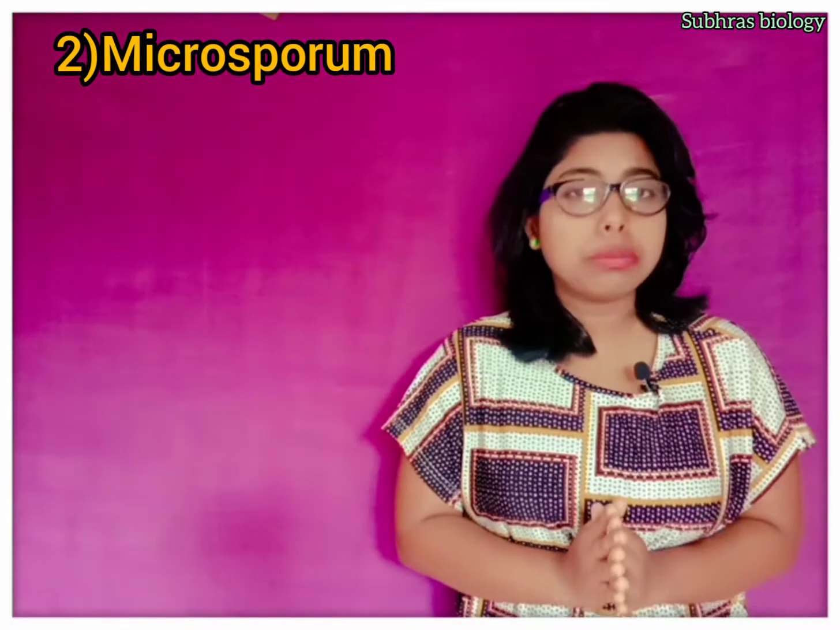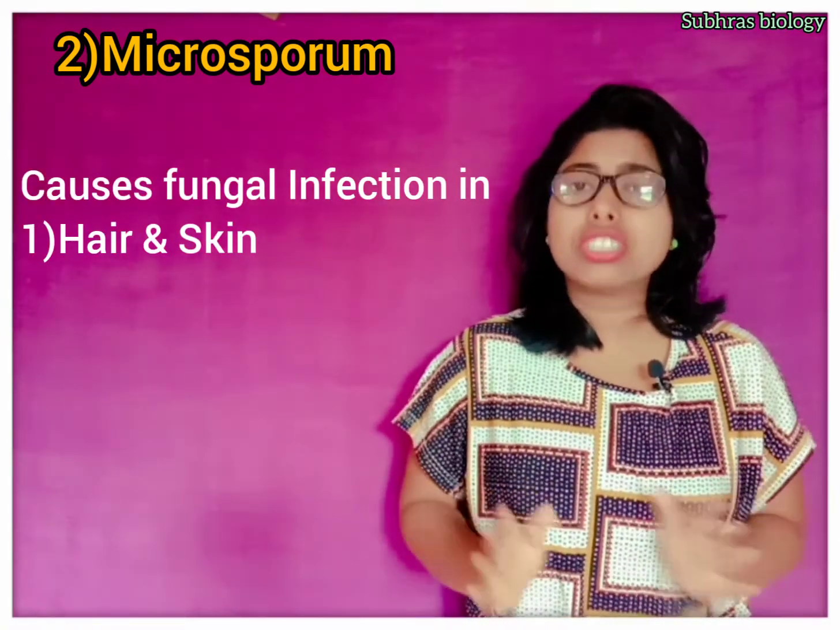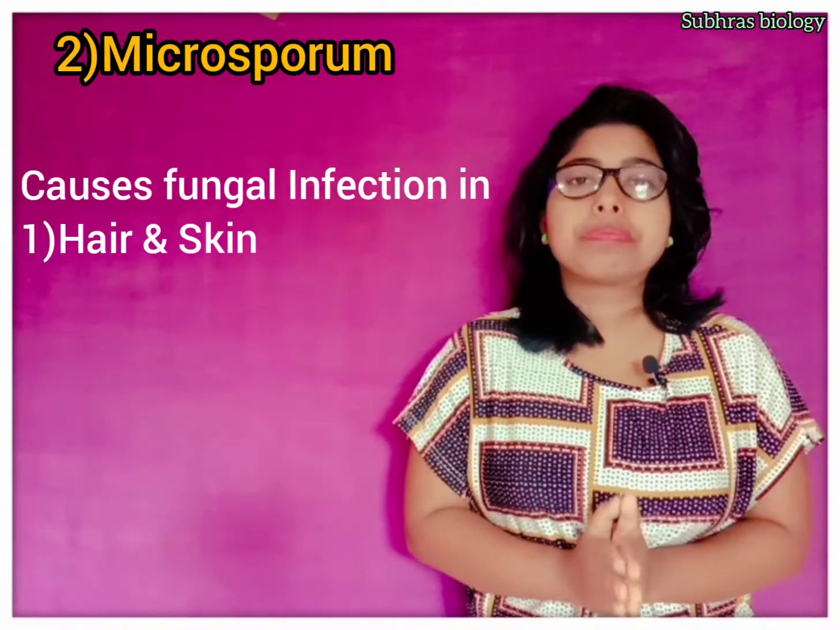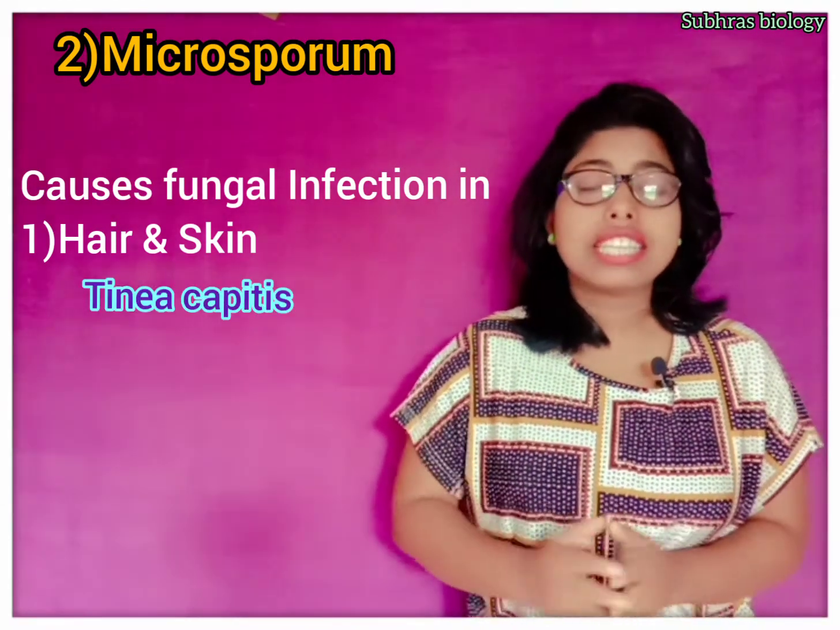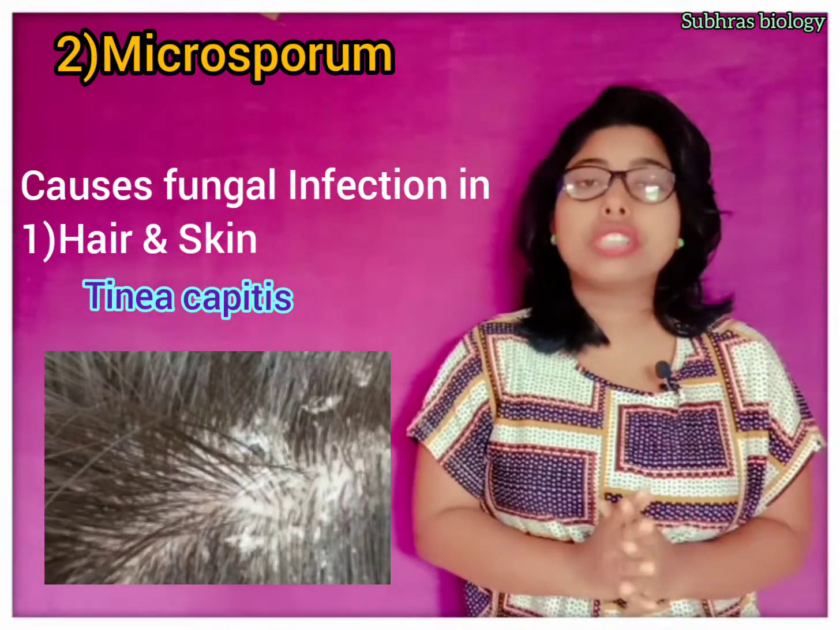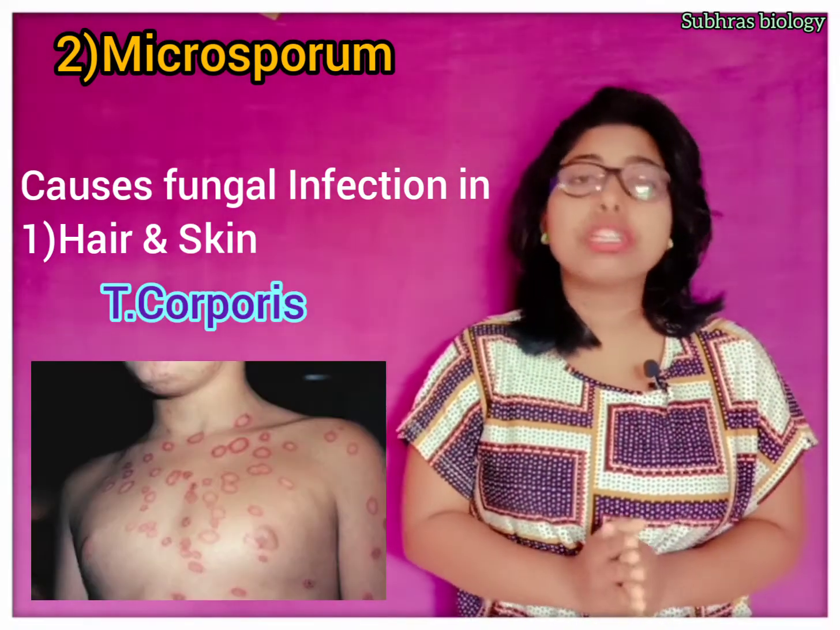The second is Microsporum, a group of species or genus. They affect only hair and skin. They don't affect, or rarely affect, nails. Examples are tinea capitis, which means they affect the scalp of the human body, and tinea corporis is also an example of Microsporum.